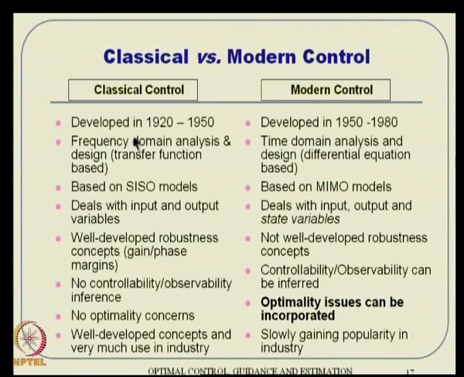Classical control is frequency domain analysis, whereas modern control is time domain analysis, and classical control is based on single input single output models, whereas modern control is based on multiple input multiple output. And remember, optimal control theory is all based on these modern control concepts. So, this course will largely hover around modern control concepts.